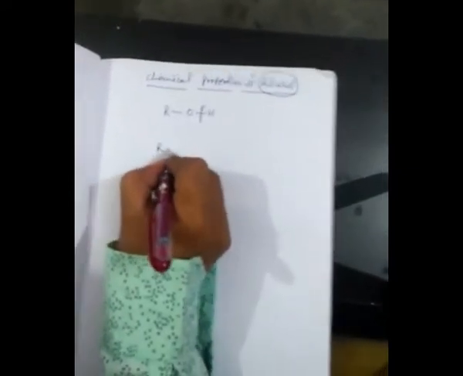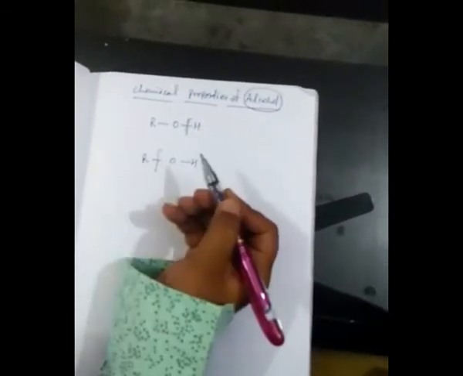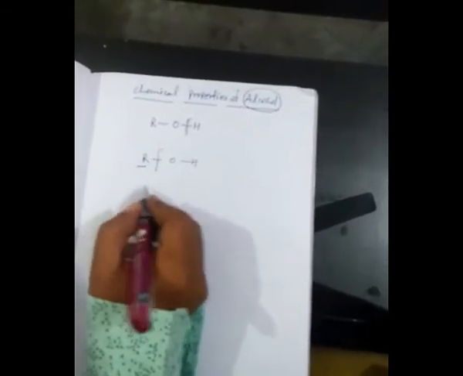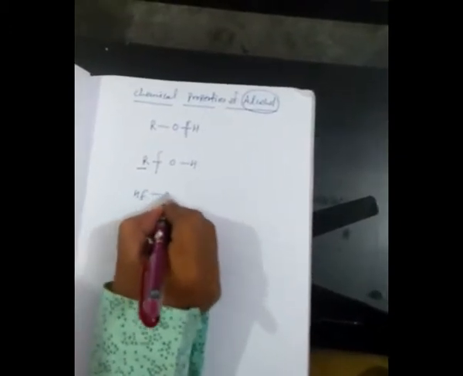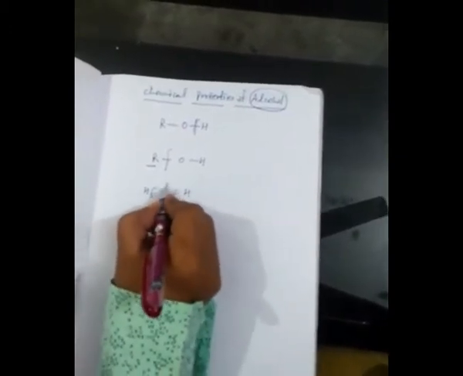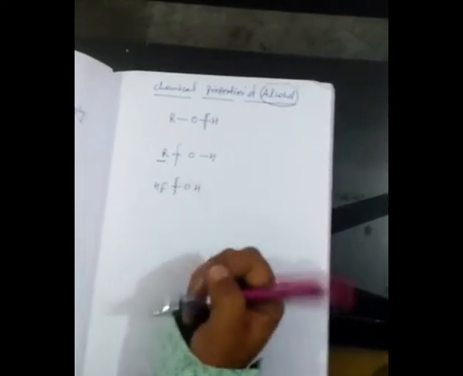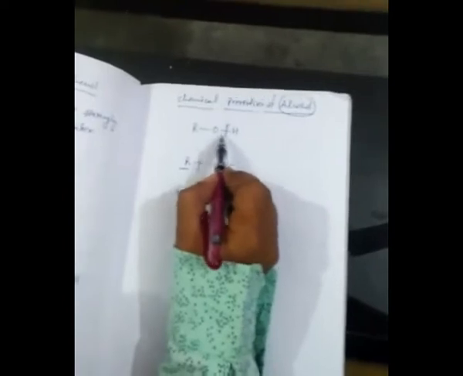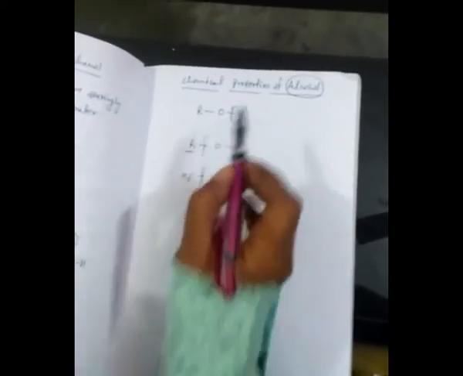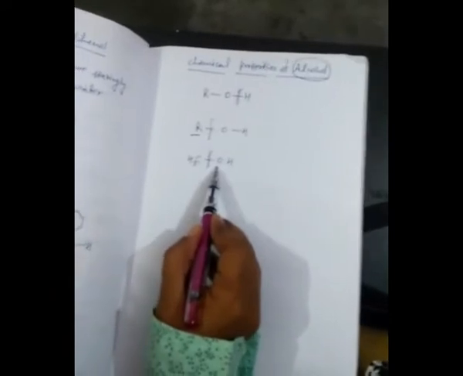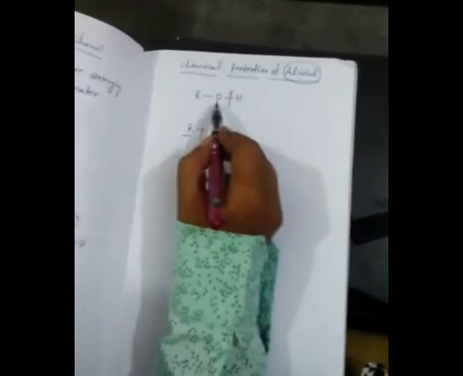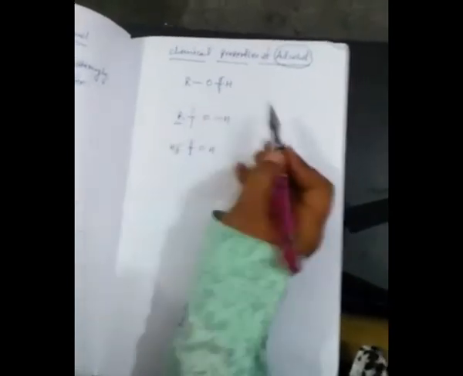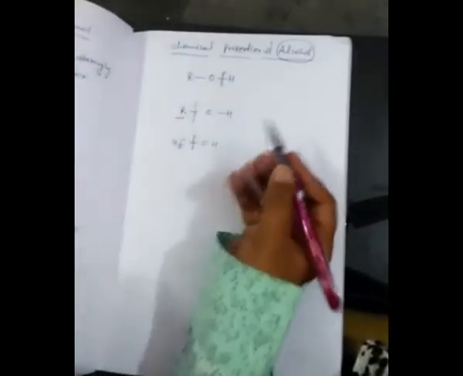Second is when the bond between the oxygen and carbon splits up. I'm talking about the carbon because R is an alkyl group. Suppose this is the alkyl group, CH3 single bond OH. When the bond between the carbon and oxygen splits up, then the chemical property is possible. So there are two ways for its chemical properties. One, by the splitting of the bond between oxygen and hydrogen, and second, by the splitting of the bond between carbon and oxygen. That is the main point.